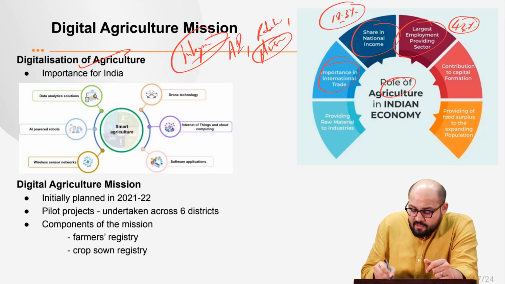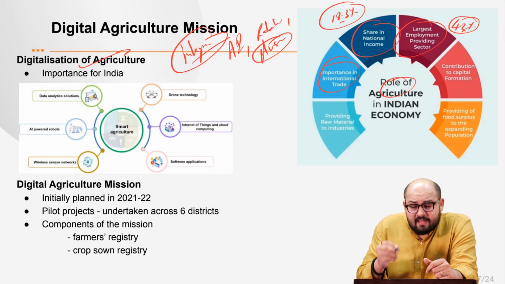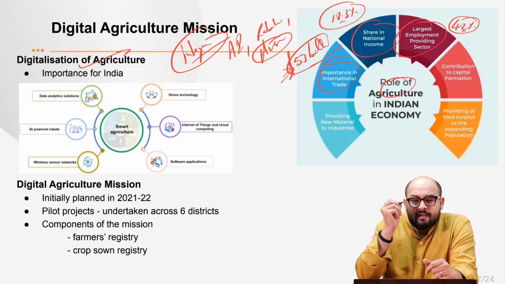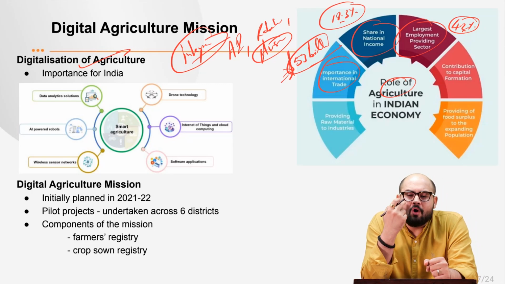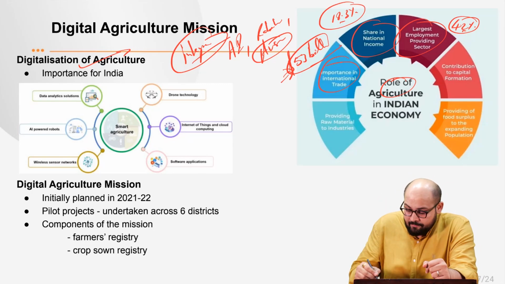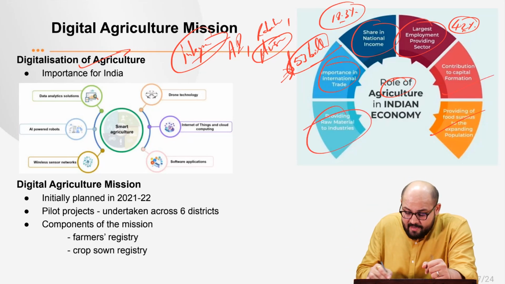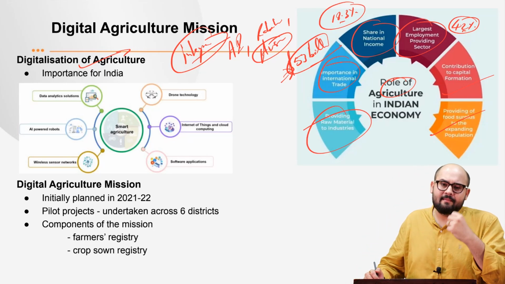Next is importance in international trade. In financial year 2023, the value of agri exports was almost $53 billion, right? Next, it provides food security to more than 1.4 billion people. Then it helps in capital formation. Then it provides raw materials to different industries. So agriculture itself is very, very important for India.